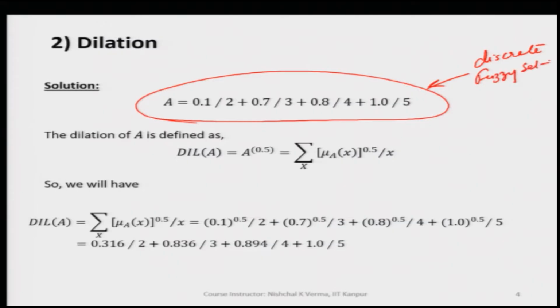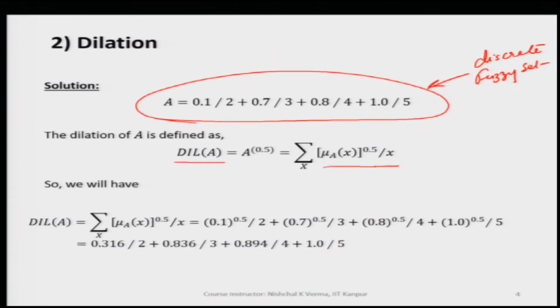Now, when we do the dilation, we need to raise the power of the respective membership values to 0.5, which corresponds to its generic variable values.